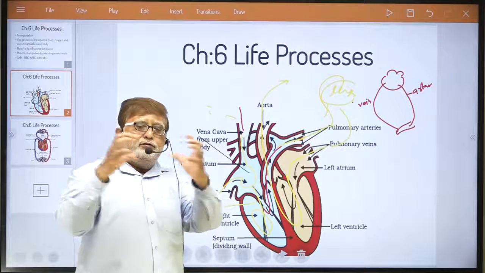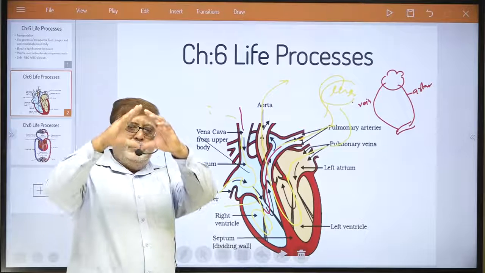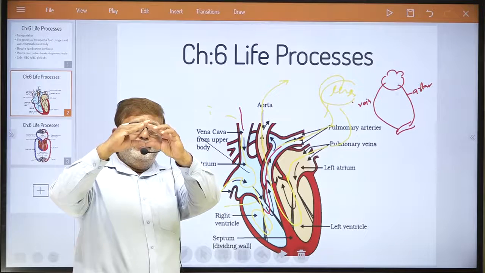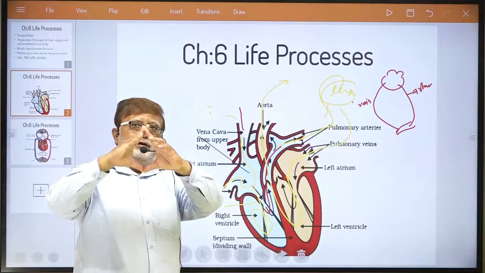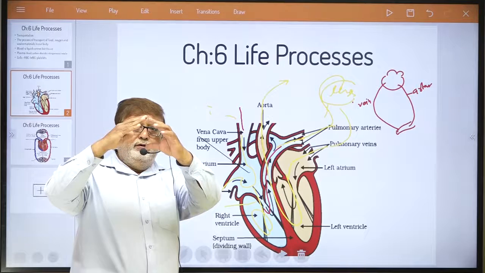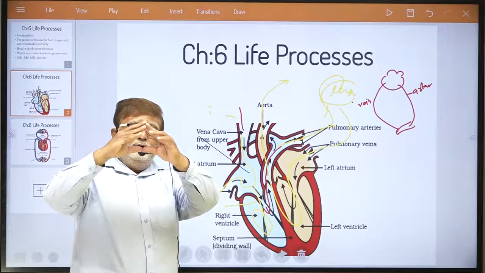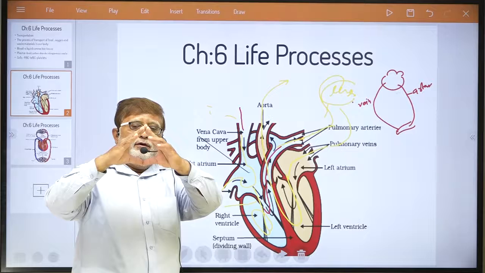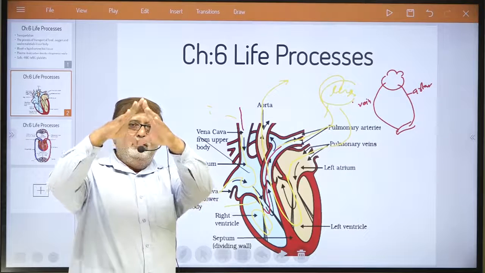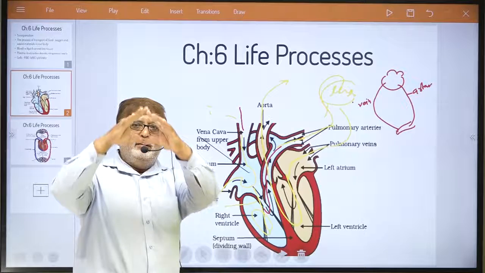Now, dear student, try to understand one thing. Actually, our heart is not beating this way. Our heart is beating this way. Upper part contracts, lower part expands. Means with the contraction of auricle, ventricle expands. With the contraction of ventricle, auricle expands. This way our heart beats.